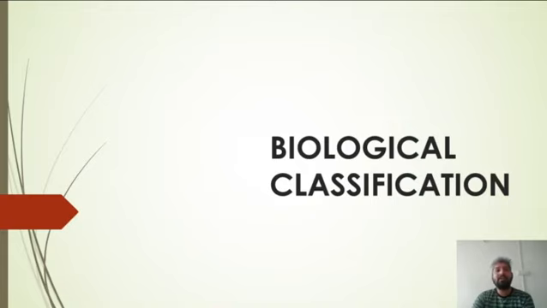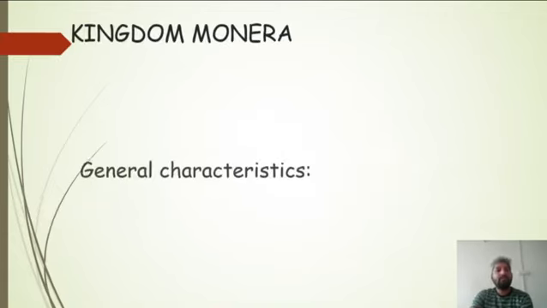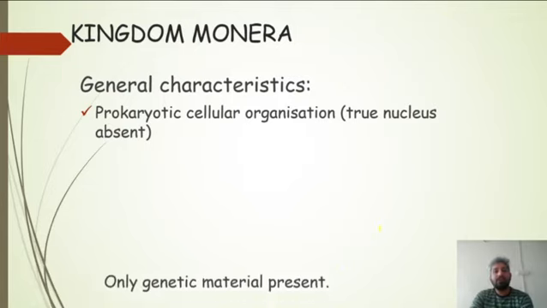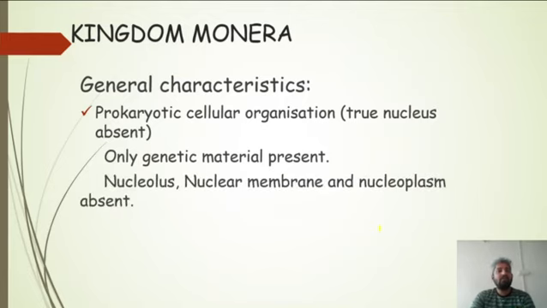We have started with this kingdom Monera. So we were talking about the general characteristics of the kingdom Monera. So we have talked about the prokaryotic cellular organization is seen there. It means the true nucleus is absent. Now what do we mean by the true nucleus? True nucleus means where only the genetic material is present and the nucleolus, nuclear membrane and the nucleoplasm are absent. It means the nucleus is absent. Nucleus is not distinct here.